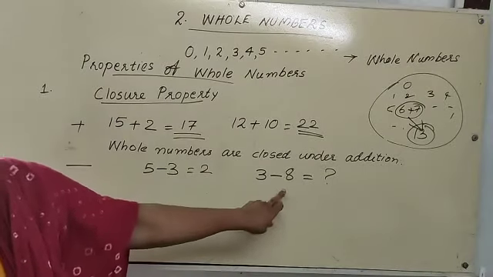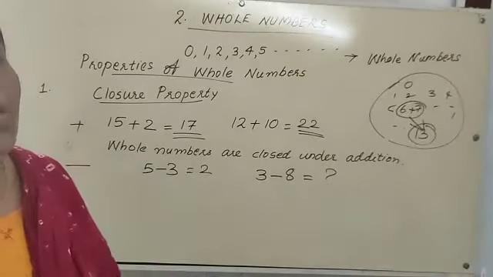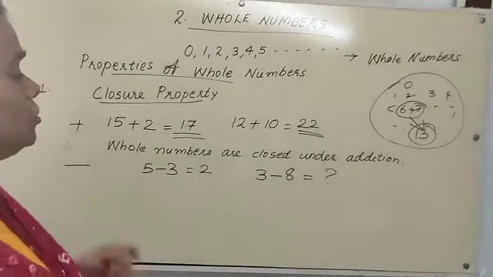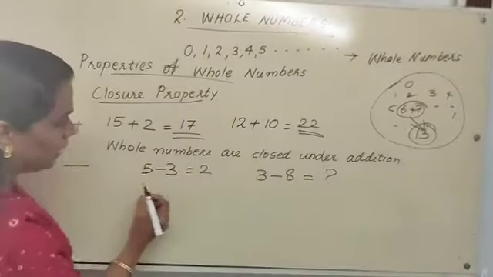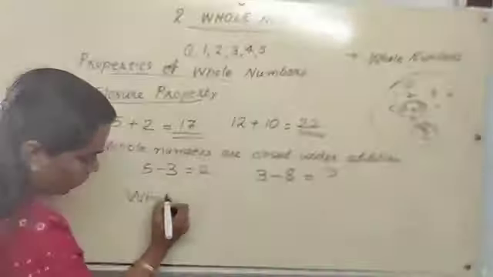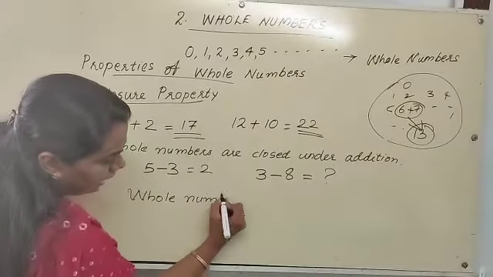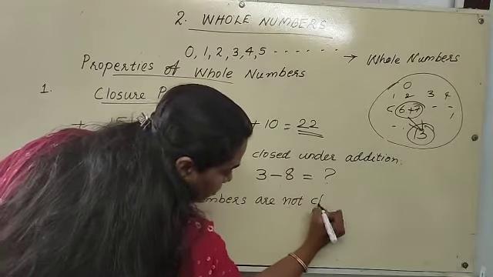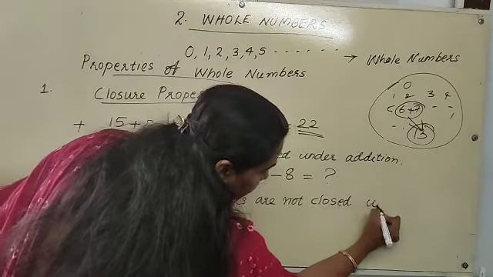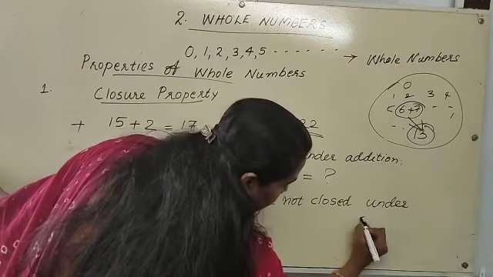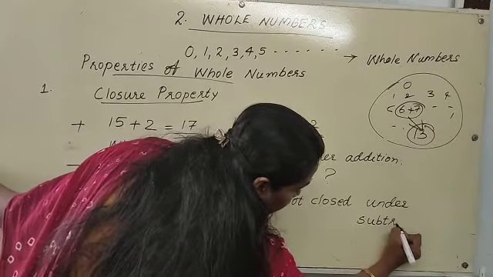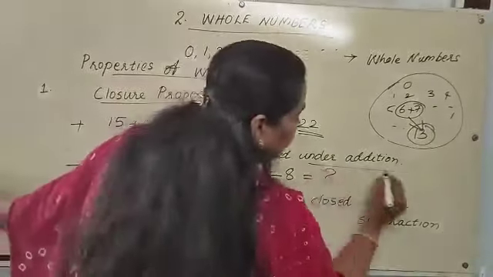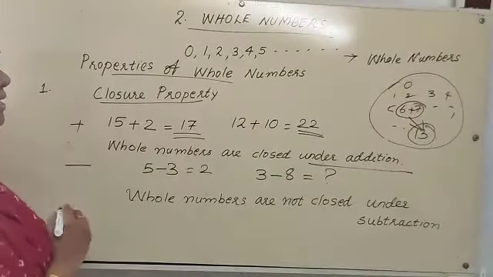So when we do the operation of subtraction on two whole numbers, we may or may not get a whole number. So whole numbers are not closed under subtraction. Under which operation is it not closed? Under the operation subtraction. Whole numbers are closed under addition. Whole numbers are not closed under subtraction.